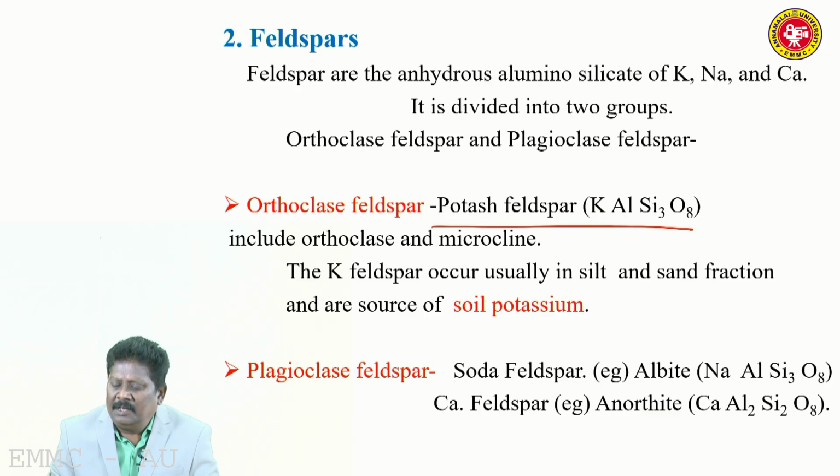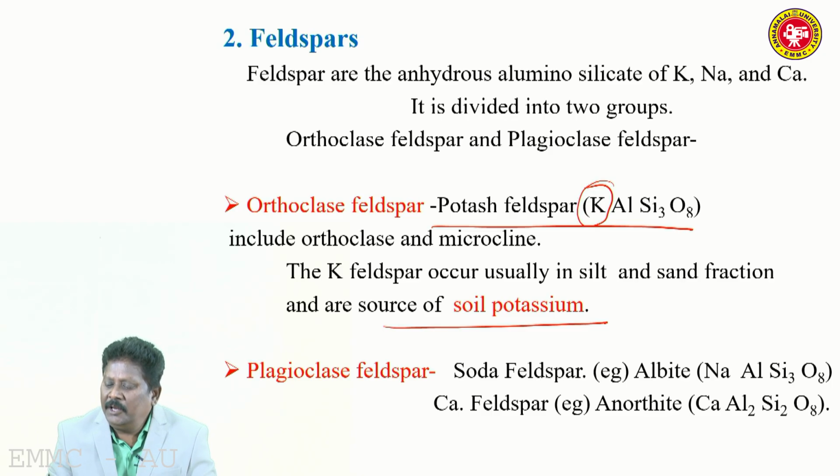These feldspars are the source of soil potassium, a very important mineral, KAlSi3O8. The potash feldspar usually occurs in the silt and sand fractions and is a source of soil potassium.